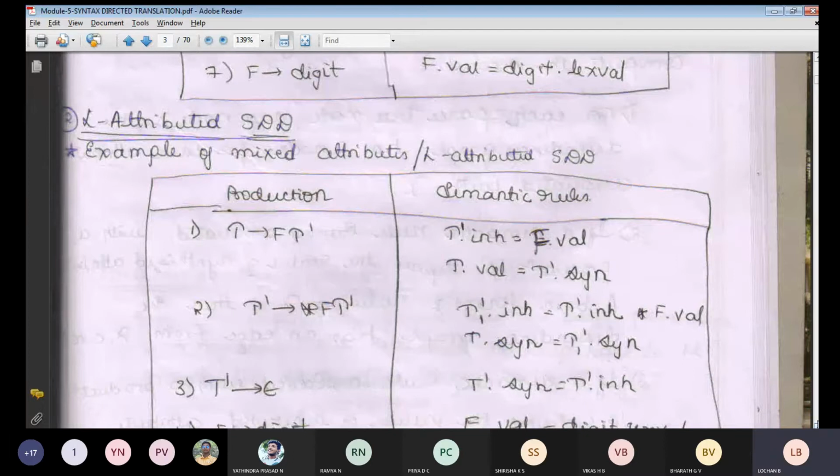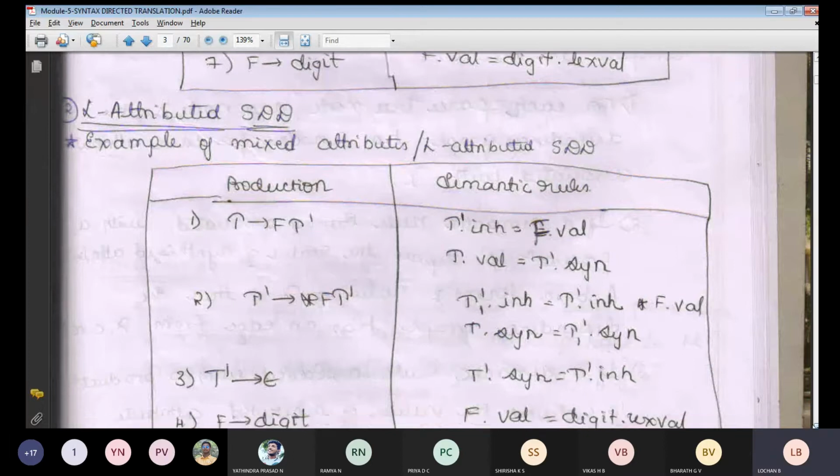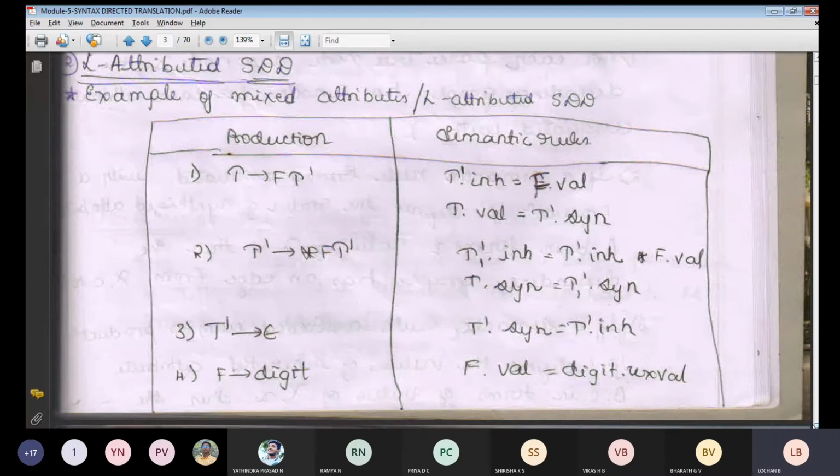So in this particular case, they have taken a production. These are the inbuilt functions; these are the constant, the fixed, I can say. Whatever production they have given in the S-attributed SDD, or whatever attributes they are going to take with respect to the L-attributed SDD, these are the constant productions. We can't change that particular production.